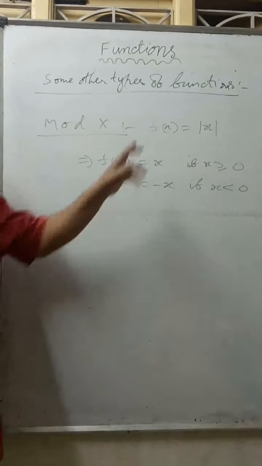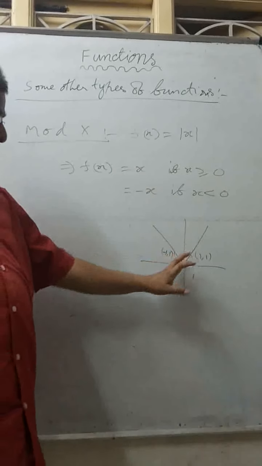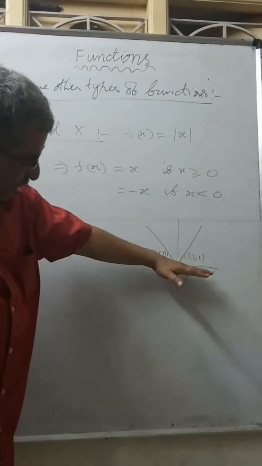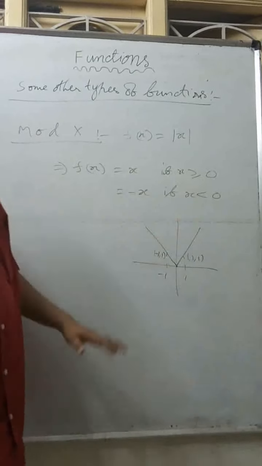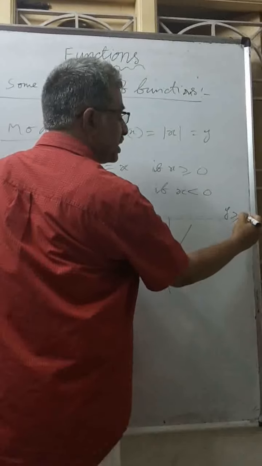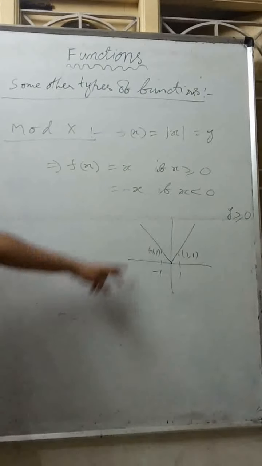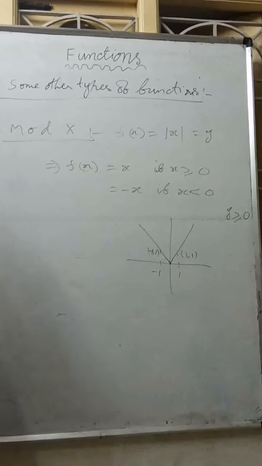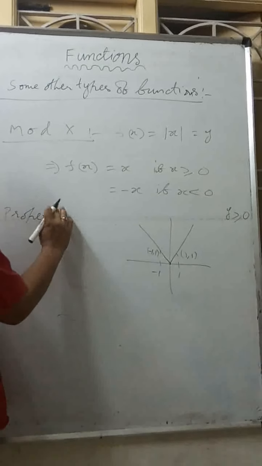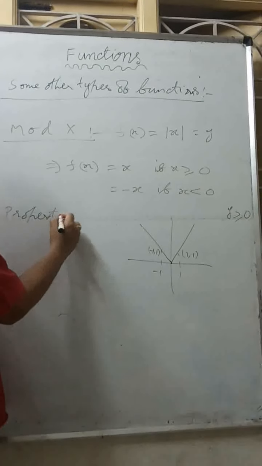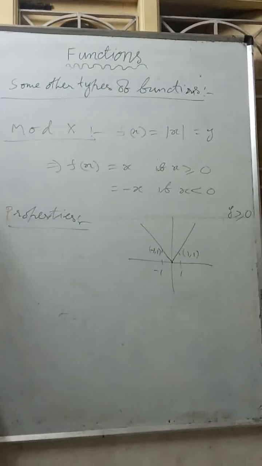Now mod x equal to plus x if x is greater than 0. Mod x equal to minus x if x is less than 0. So minus of minus x becomes plus x. That's why the graph is above the x-axis, means here y is always greater than or equal to 0 if you observe the graph. First thing. Next, an important point: write here, some properties of mod x.